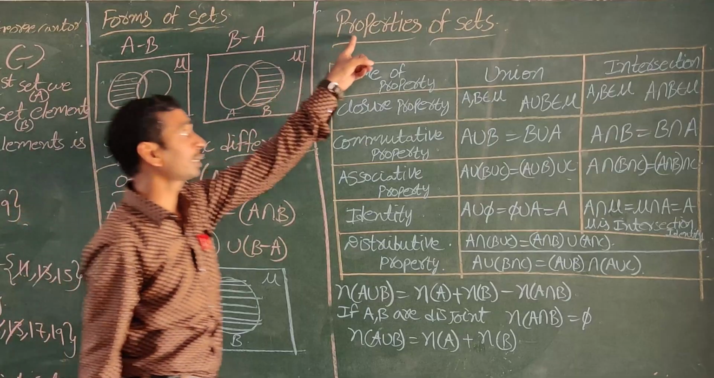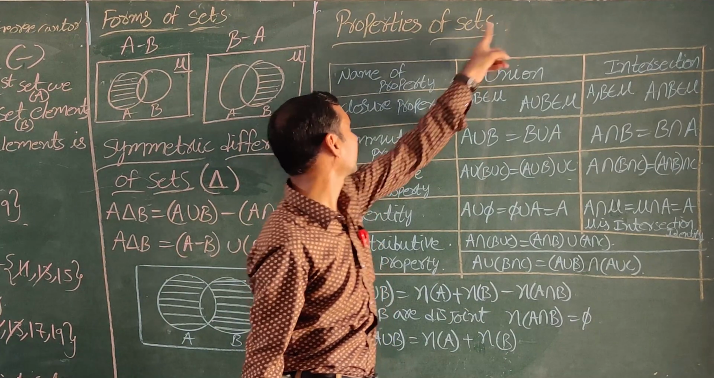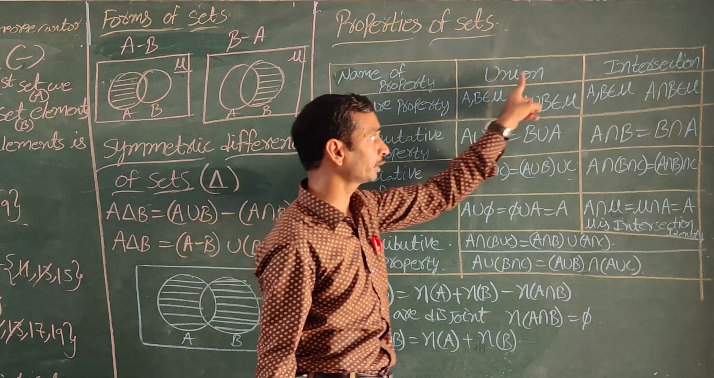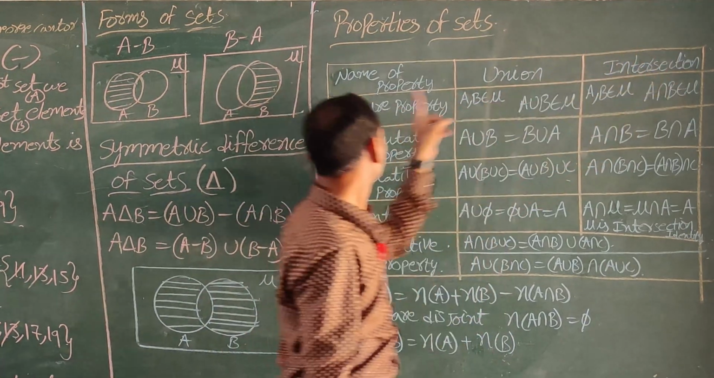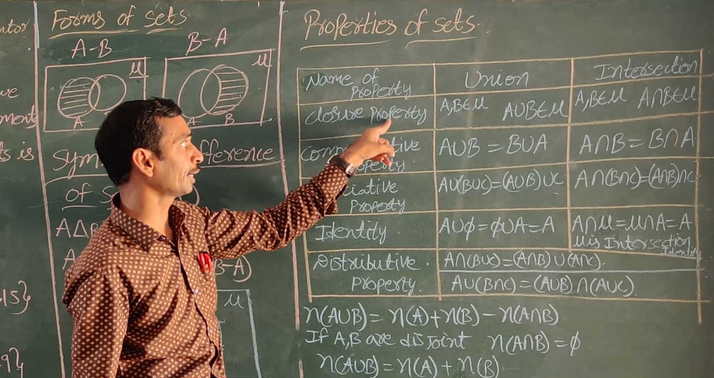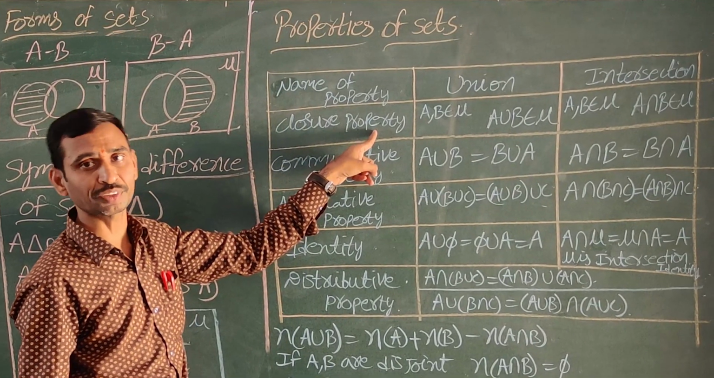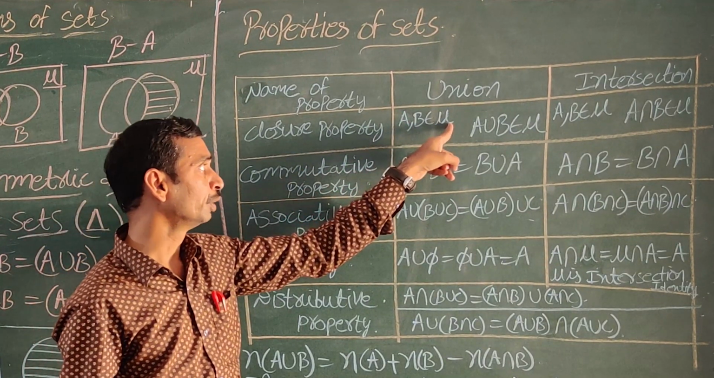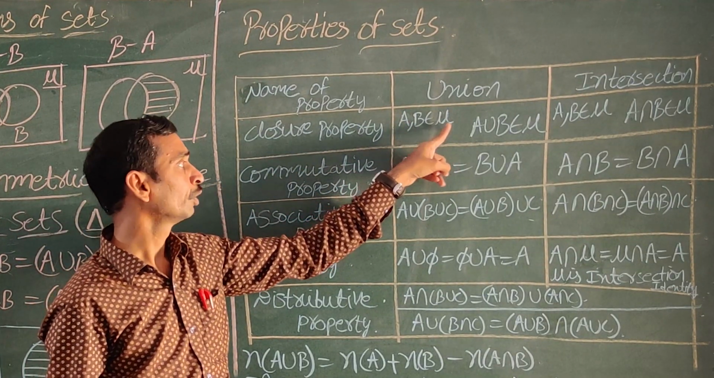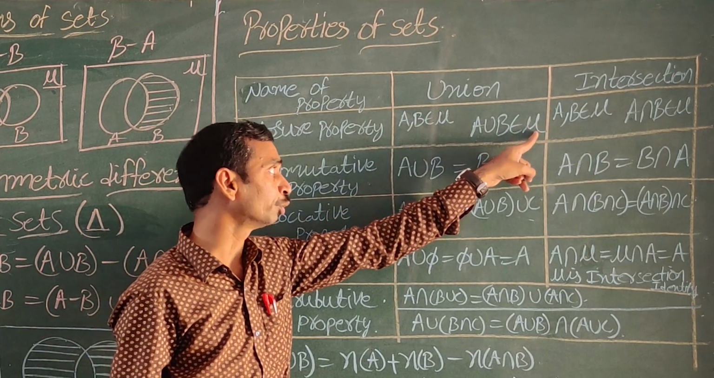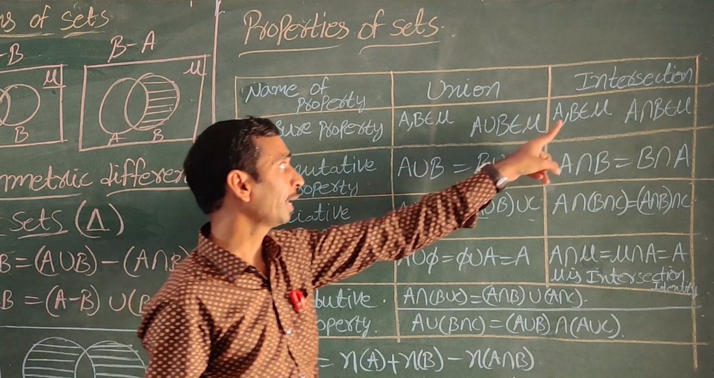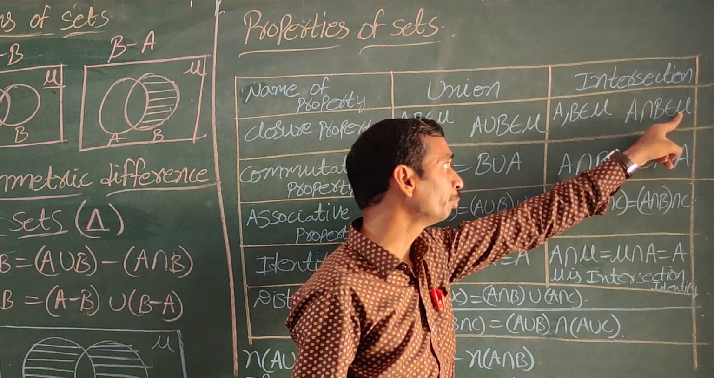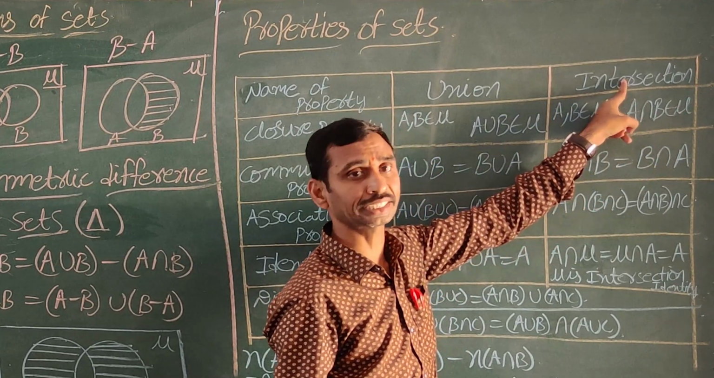Next, properties of sets. In properties of sets, first we write the table. Name of property, then union of sets and intersection of sets. First property, closure property. What is the closure property? In numbers also we learned it in 7th, 8th class. A, B belongs to mu. Here mu means universal set. Then A union B also belongs to mu. This symbol is called belongs to. Next, A, B belongs to mu, then A intersection B also belongs to mu. This is the closure property in intersection.